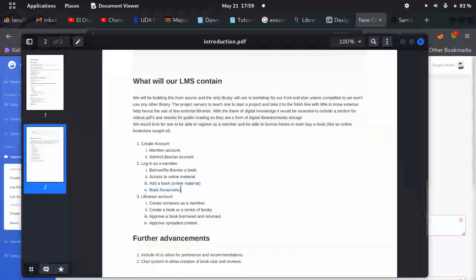I was just saying. Okay, yeah, book reservation. So if a book is reserved, you know it's around, and you ask the librarian, he or she says, "Yeah, we do have that particular book, but we have two copies. They have both been borrowed. Can you reserve a book?" Yeah. Then as a member, you log in and reserve a book, and with the librarian account you can create someone as a member. Basically, yes, you can create someone as a member, or they can create themselves.